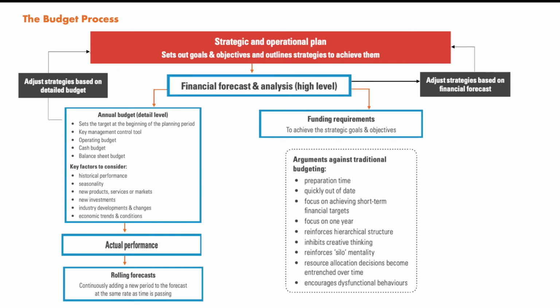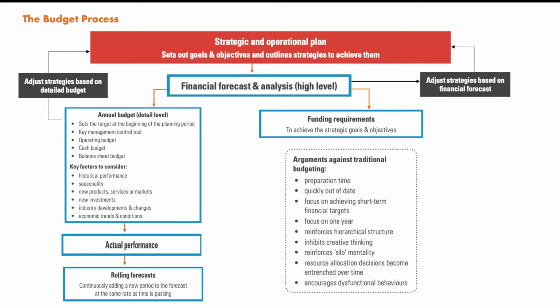As in the previous point, we have to get the orders from the hierarchical structure, which inhibits our creative thinking. It reinforces the silo mentality. Resource allocation decisions become entrenched over time, so it perpetuates resource allocation decisions. And it encourages dysfunctional behavior.